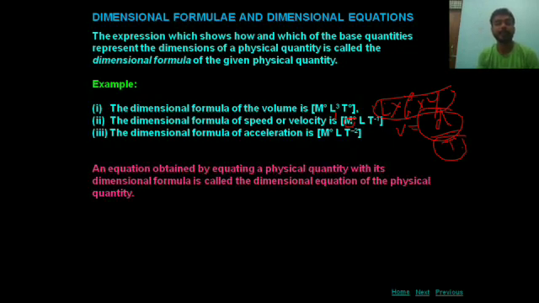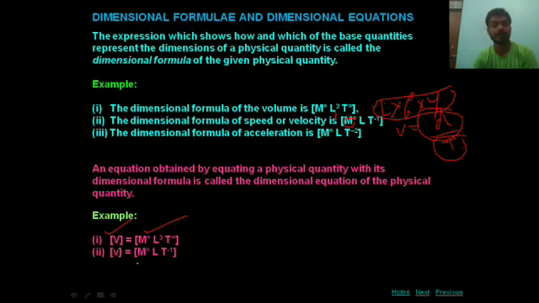Next comes the dimensional equation. An equation obtained by equating a physical quantity with its dimensional formula is called the dimensional equation of a physical quantity. I repeat again, an equation obtained by equating a physical quantity with its dimensional formula is called the dimensional equation of the physical quantity. For example, here V for volume and the dimensional formula of volume is given. V for velocity, dimensional formula of velocity is given. A for acceleration.